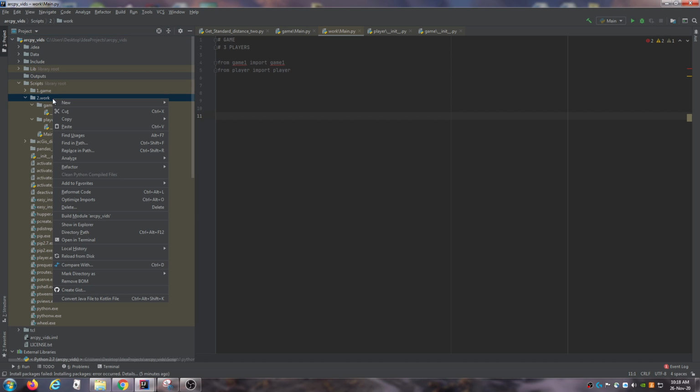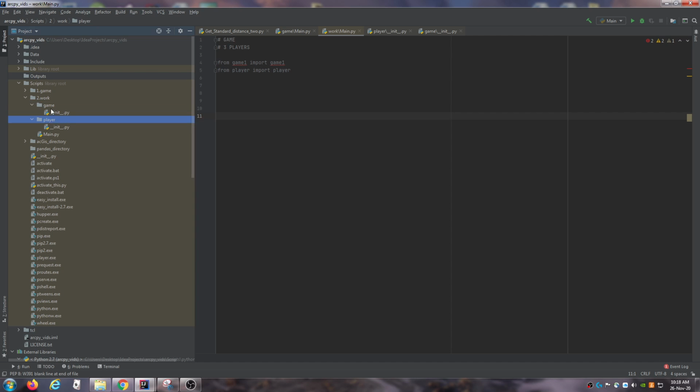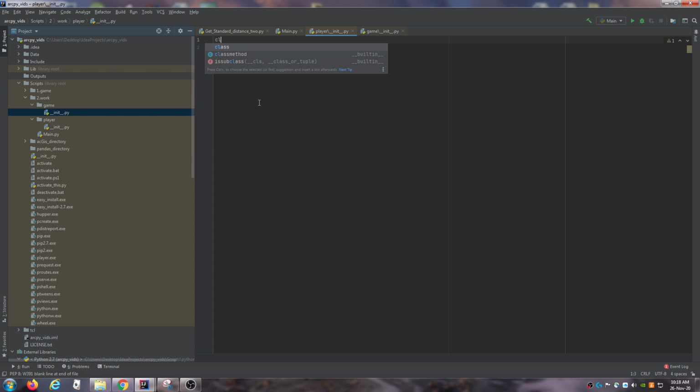But then if you do it the second time, you can do new Python package again, and you can create your player and your game. And when you do this, it will immediately create the initializers for both of these. So I'm just going to go ahead and create my players. Actually, I first have to create my players. So I'm going to say class player,